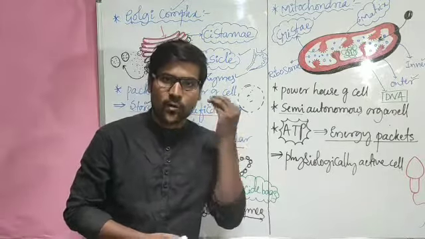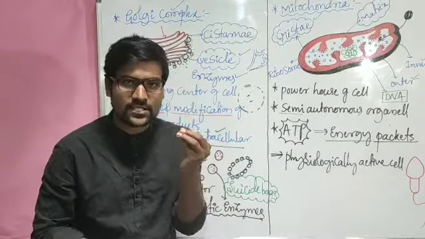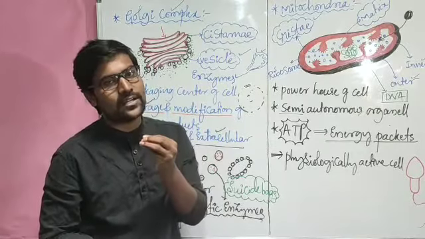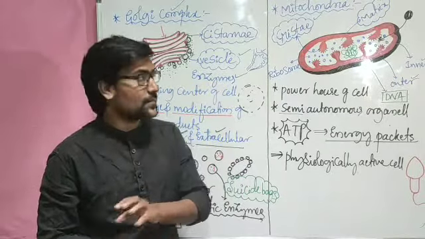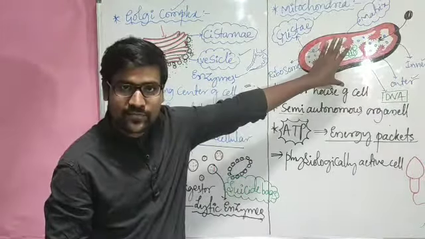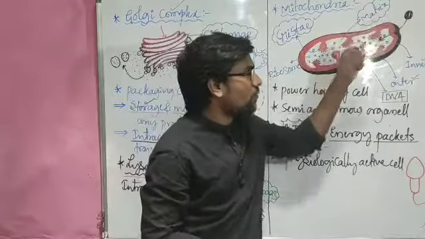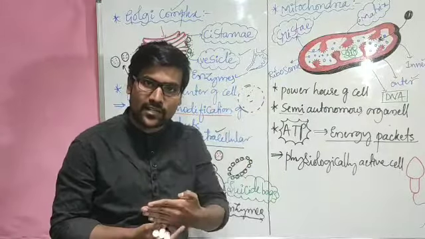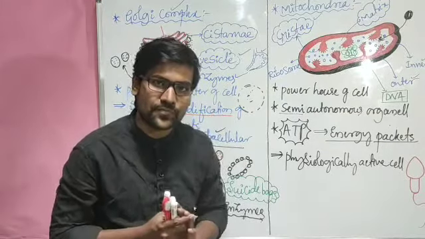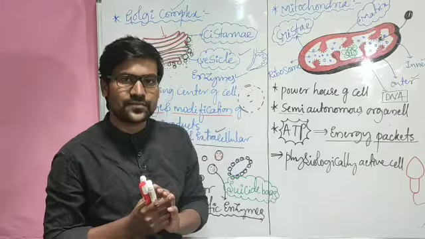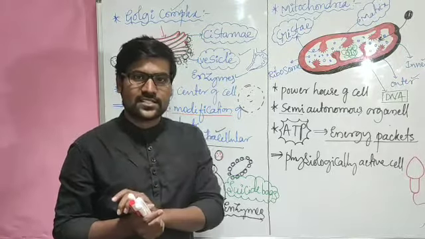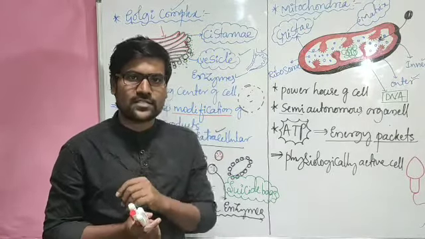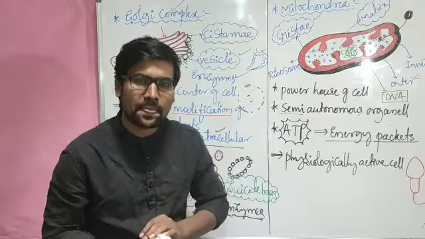Just keep these lines in your mind and answer this one. Mitochondria, its work is taking the food. Glucose is the food. Mitochondria work is taking the food, breaking the food, and releasing the energy. Chloroplast, already you know that one. Is the chloroplast present in animal cell or plant cell?